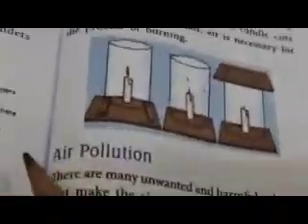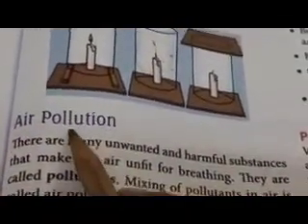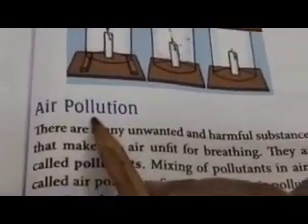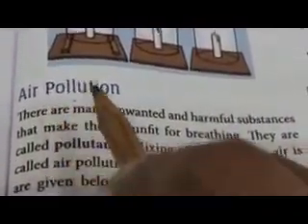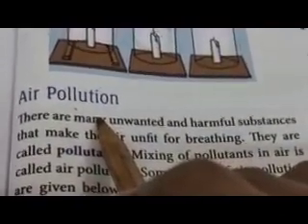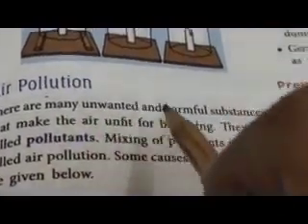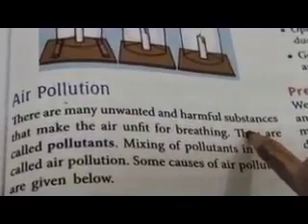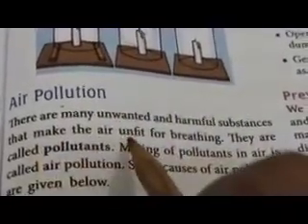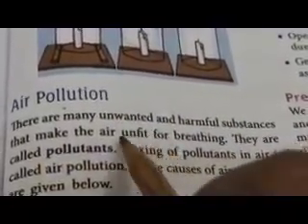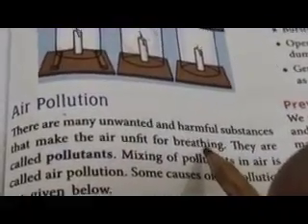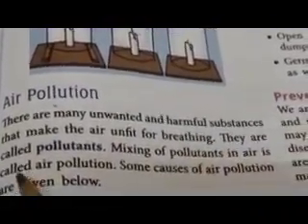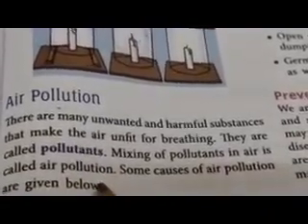Now children, comes air pollution. This you have already learned. Let's revise it in short. What is air pollution? When unwanted and harmful substances mix with the air and make the air unfit for breathing, then it is called air pollution.